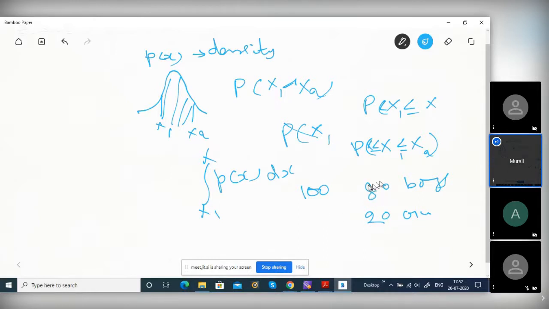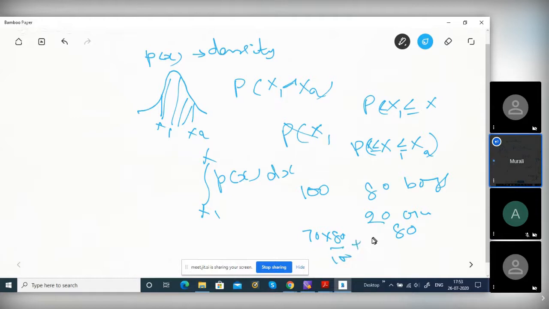Suppose boys score 70 marks in a subject and girls score 80 marks. What is the average score of the students? How do you find the average score of the class? Summation divided by total number of students? No. This is a weighted average, because there are 80 boys, whose average is 70. So 70 into 80 divided by total 100,